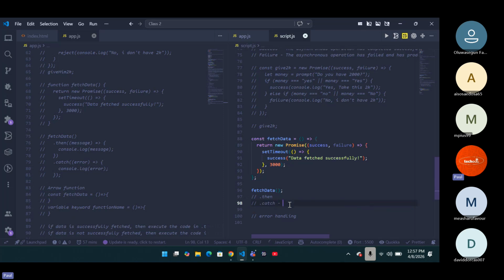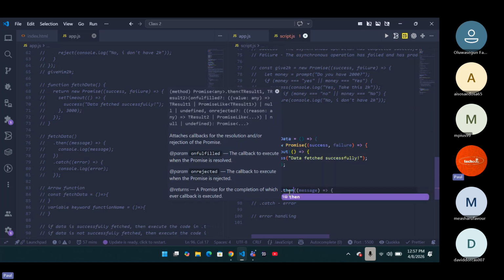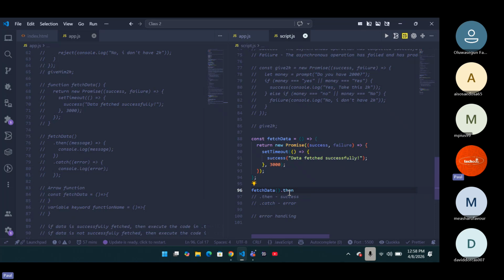So you can say your error. Then dot then is now like your success. You understand now? In case this particular thing is successful, then you want to have your dot then. So you can now say your then. Now, the normal way you were having your callback, that you've set a particular function and then you easily call it back, it's the same thing that you do with your dot then here. So now, since you have your success here, your set timeout function has to be called out in this place.